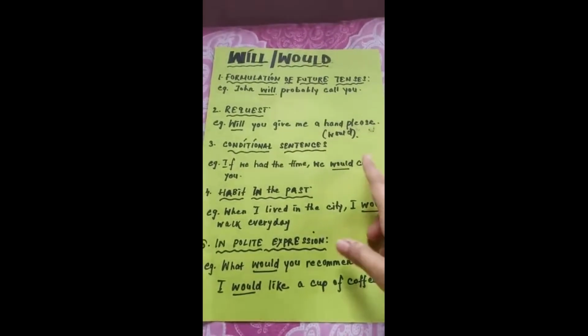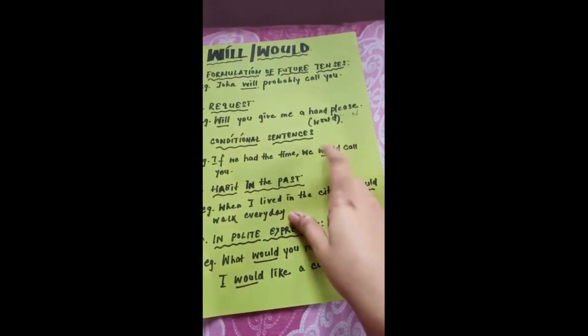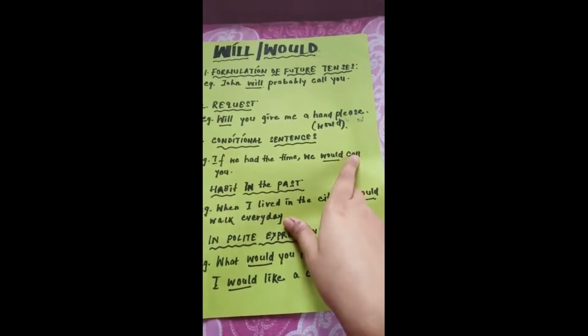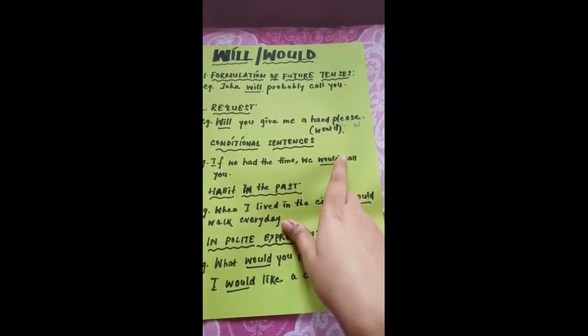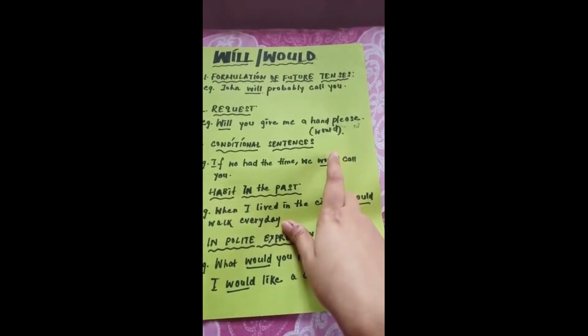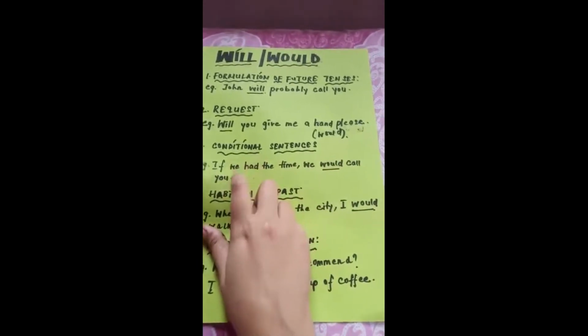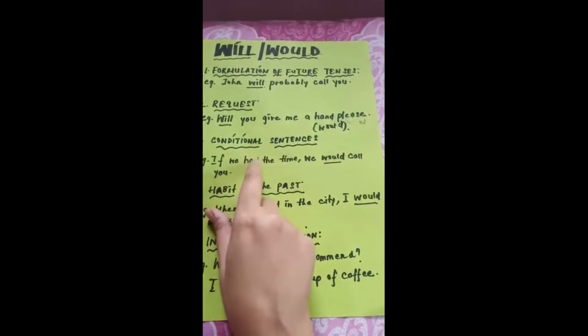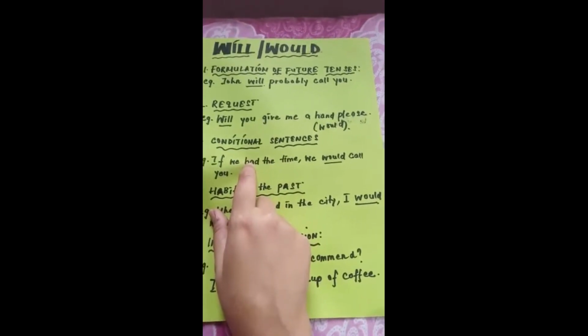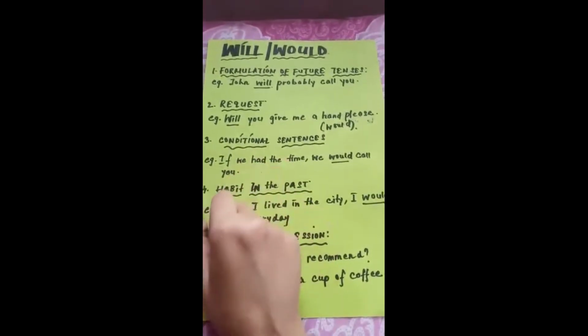So over here, would is used for conditional sentence. We can use it in past or present form also. Over here it is used in past. We had, it is in past tense, and we can also use it in future tense as well.